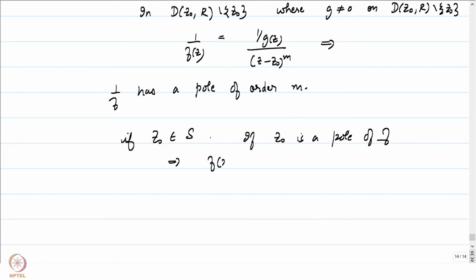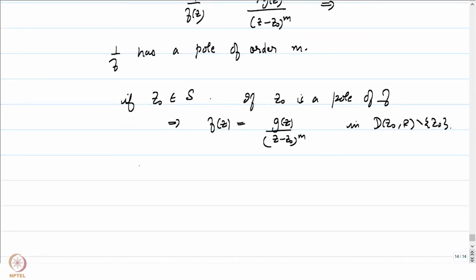That means that in a neighborhood, f of z is going to be equal to some g of z by z minus z0 to the power m in some punctured neighborhood D(z0, r) minus z0, where r is small enough so that g does not vanish here, and therefore we can write 1 by f of z to be equal to z minus z0 to the power m times 1 by g of z.